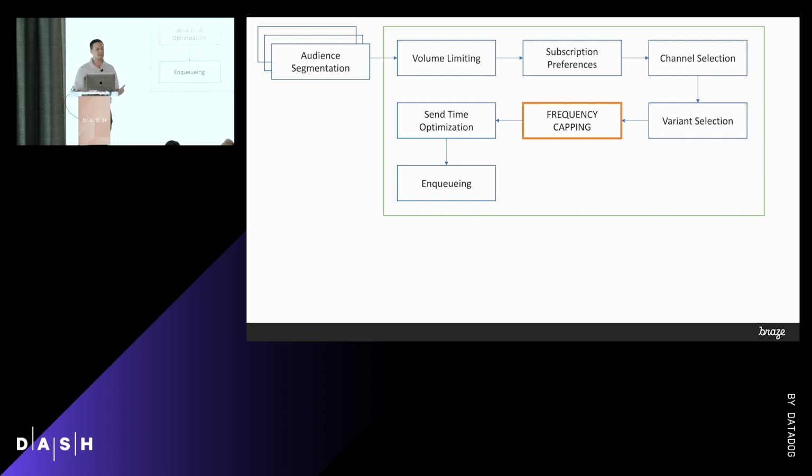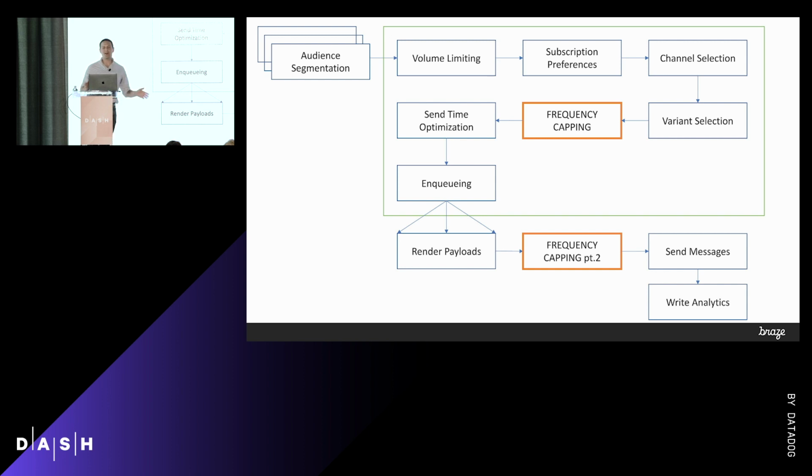And that big business logic step is running lots of different things. That could be distribution for multivariate testing. That could be volume limits and rate limits for a campaign. It could be variant selection or channel selection, tons and tons of stuff. But this is where frequency capping occurs, right smack dab in the middle. And out of all the different things that happen in here, frequency capping is actually one of the least performant things in this whole process. And even though we use the only operator in Mongo to pull back certain fields and try to minimize the amount of data we pull back, this part of the job is really a performance killer.